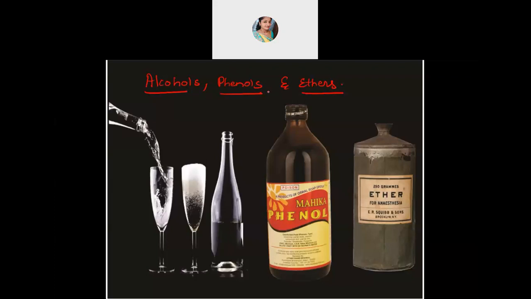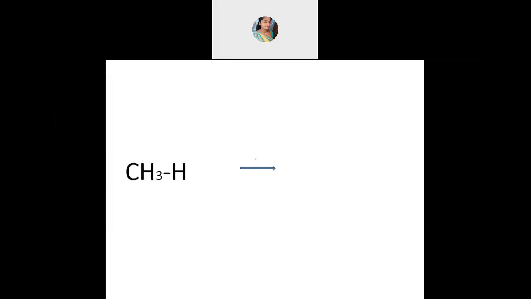So today I'll be just doing the intro part of this: what are alcohols, what are phenols, and what are ethers, and how to name these compounds. Okay, so let me start with that. Alcohols are basically derived from aliphatic hydrocarbons, like your methane, ethane, and all that. From methane, CH4, if I replace one hydrogen by an OH group, then what will I get?